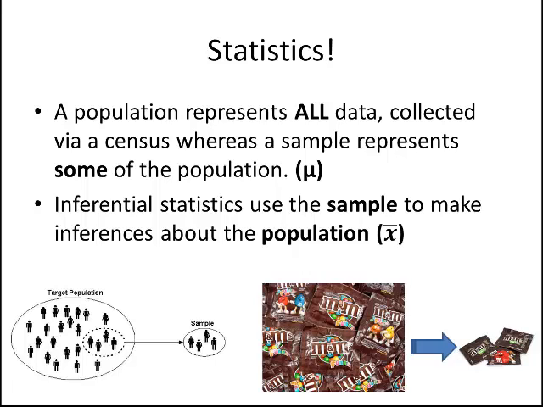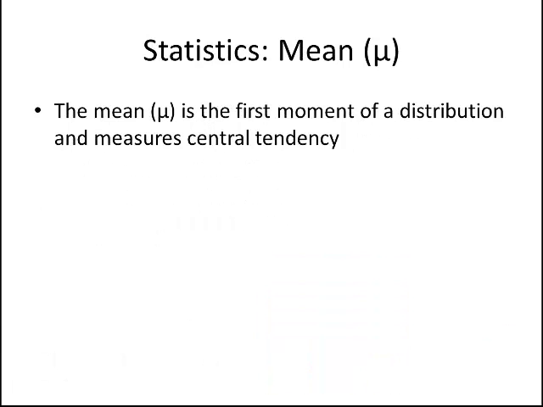But even then, we don't necessarily get all of it, and we have to impute some things. Sometimes it's just impossible to have all the data. We only get a sample, and then we have to take information that we know about that sample and try to go backwards to describe the population.